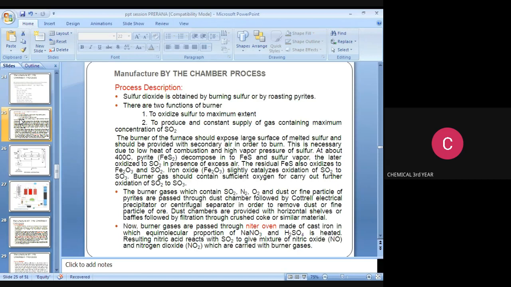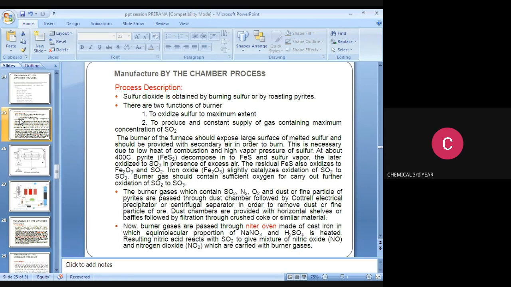The latter oxidizes to SO2 in the presence of excess air. The residual FeS is also oxidized to Fe2O3 and SO2. Iron oxide Fe2O3 slightly catalyzes oxidation of SO2 to SO3. The burner gas should contain sufficient oxygen to carry out further oxidation of SO2 to SO3.